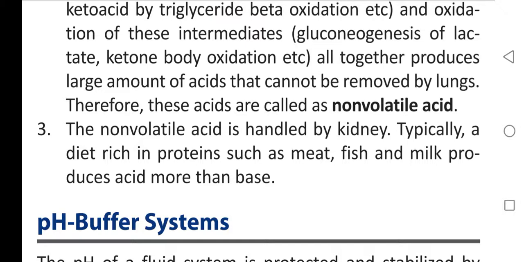How is the non-volatile acid handled, by which organ? By kidney. Non-volatile acid is handled by kidneys. In our diet, which causes more acid? Proteins. If our diet is rich in proteins, it produces more acid in our body. Protein rich diet is meat, fish, and milk. Okay.